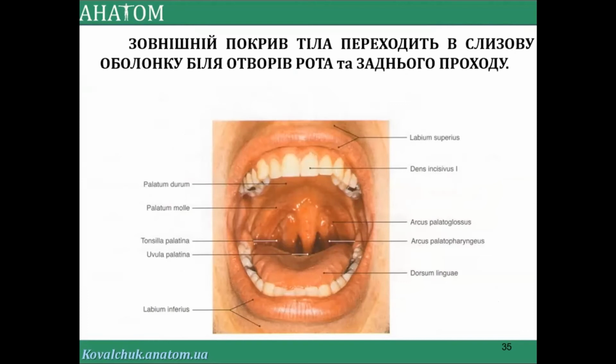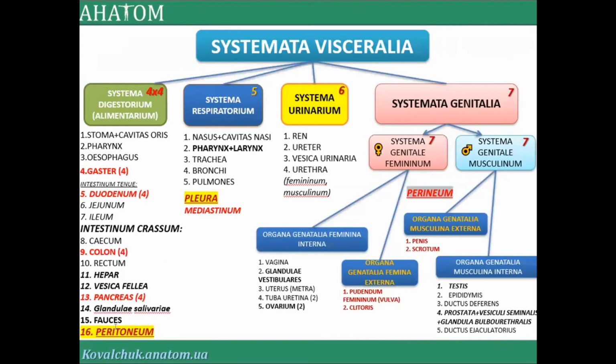And next, in the finish, very important, it's the peritoneum. Peritoneum is a serous membrane, and 3 types of serous membrane are present in the human body. It's the peritoneum, pleura, and here absent, pericardium. Pericardium is near the heart, with 2 layers, visceral and parietal. Please remember this moment, it's very important too.